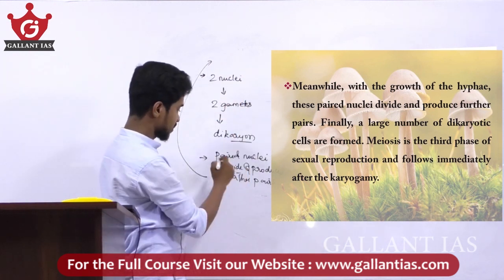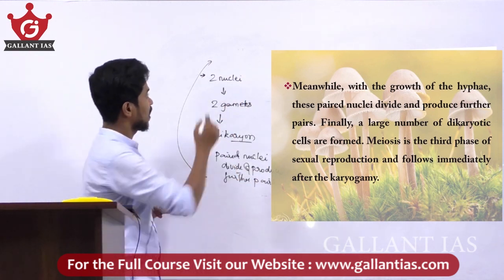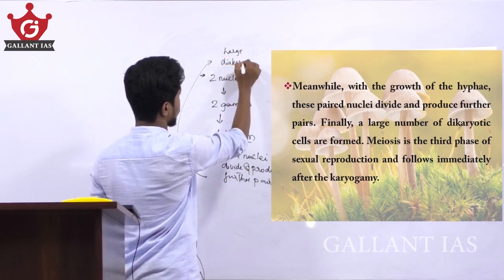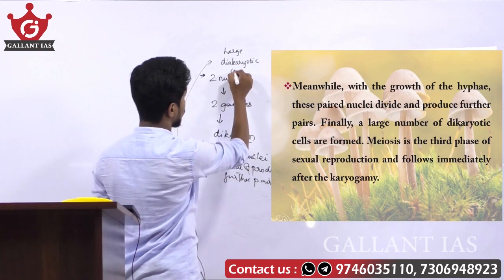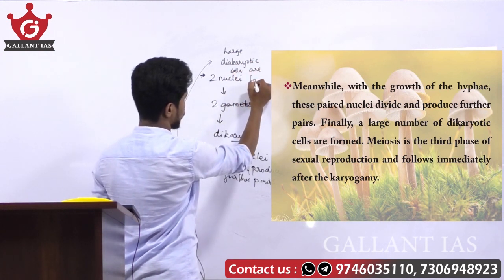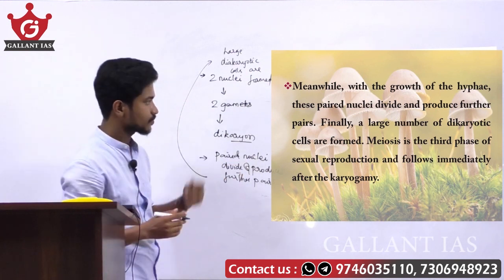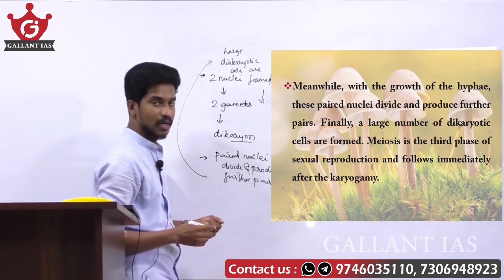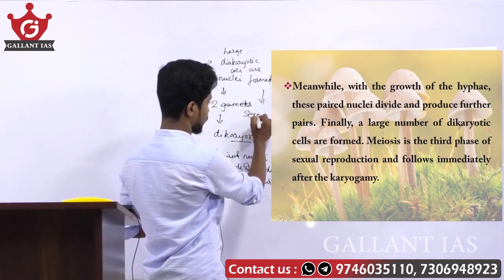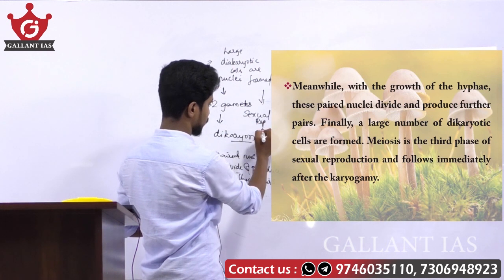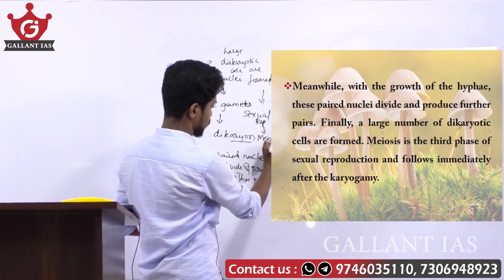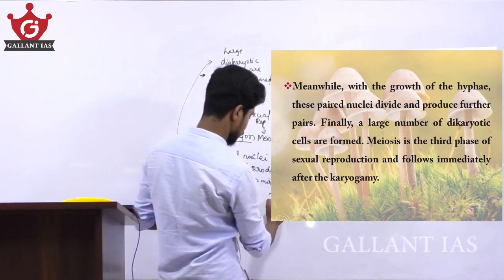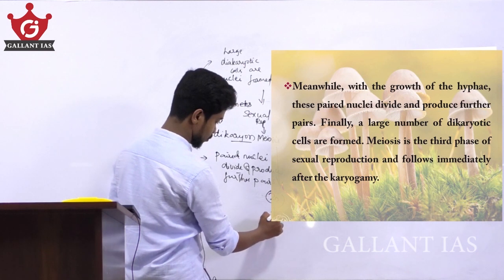Then the third phase of sexual reproduction is meiosis. During meiosis, the diploid chromosome number, 2n, is reduced to the haploid number, n.